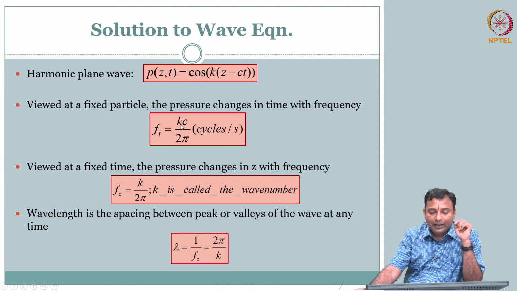So the 2 pi cancels, and we know this from before. In electromagnetics also we related this: c is equal to f lambda, the same relationship. So you get the generic relationship between wavelength, speed of sound and frequency, very similar to your electromagnetics. Okay.